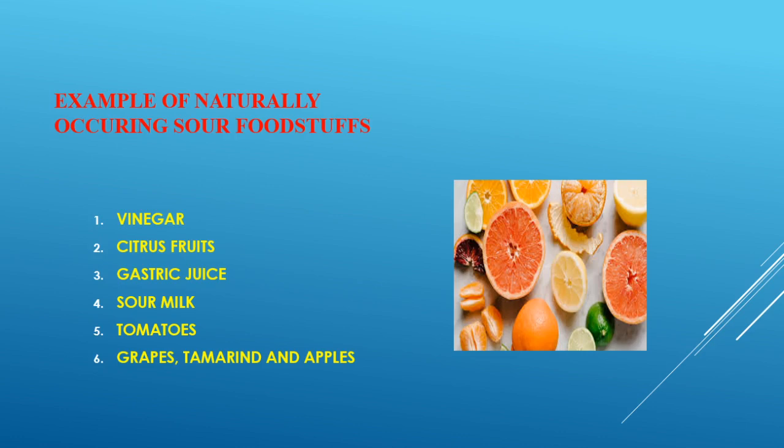Purposefully, we have discussed these foodstuffs right now because one question may arise in your mind: that for us the concept of an acid is harmful, it is hazardous. No, it's not like that. This question we are going to answer further. But for the time being, remember which are the naturally occurring sour foodstuffs? They are vinegar, citrus fruits, gastric juice, sour milk, tomatoes, grapes, tamarind, and apples.